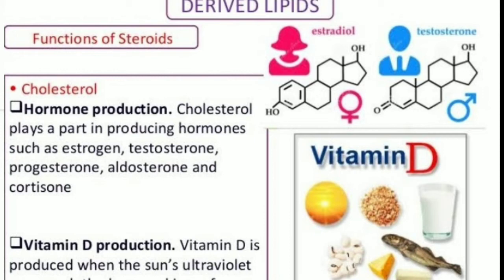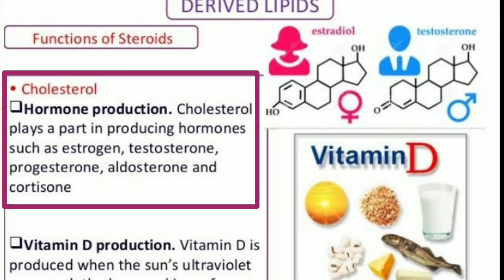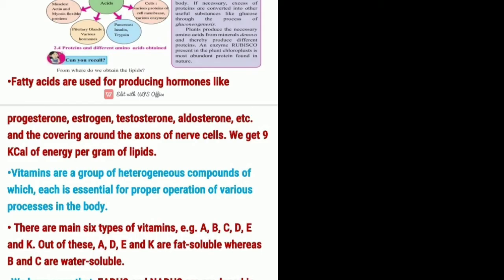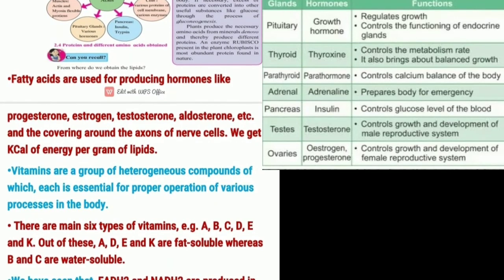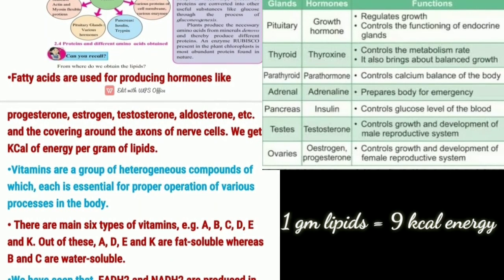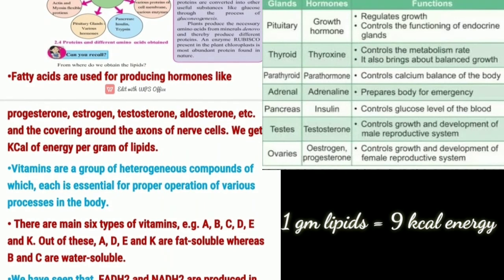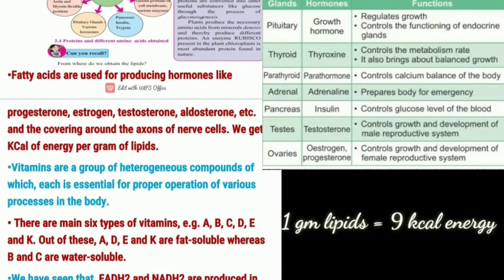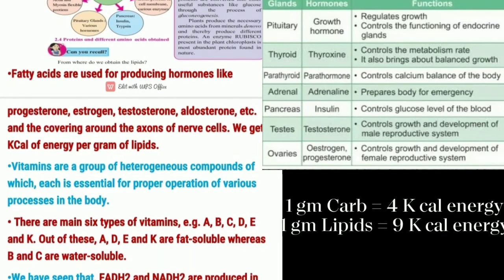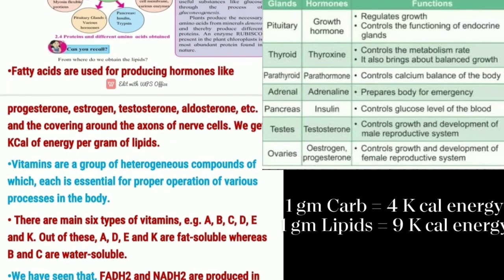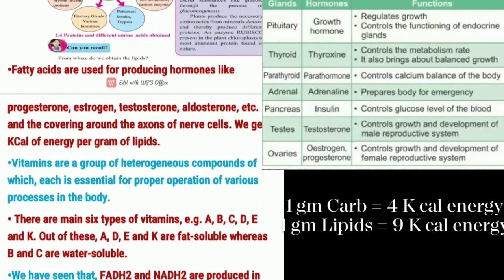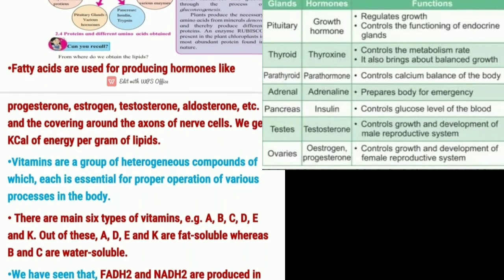Fatty acids produce hormones like progesterone, estrogen, testosterone and aldosterone. Here is the diagram. You can see that fatty acids produce hormones like progesterone, estrogen, testosterone, aldosterone, and we get 9 kilocalories of energy per gram of lipid. You remember that we get 4 kilocalories of energy per gram of carbohydrate, but we get 9 kilocalories of energy per gram of lipids.